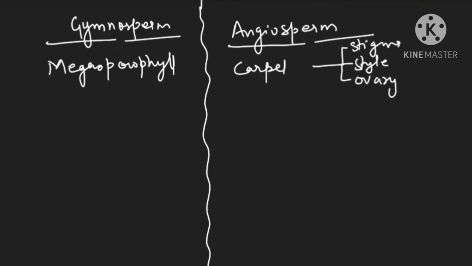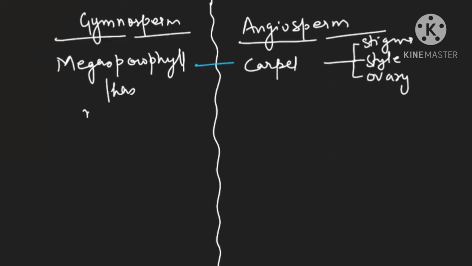So megasporophyll is nothing but carpel only, but here we will be saying it is making ovary, style, stigma. Now we will say megasporophyll has megasporangia. And here carpel, that is ovary, has ovule. In gymnosperm also we will use the word ovule.